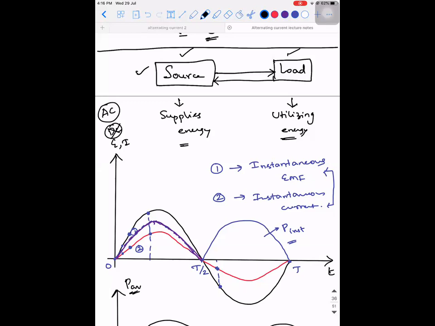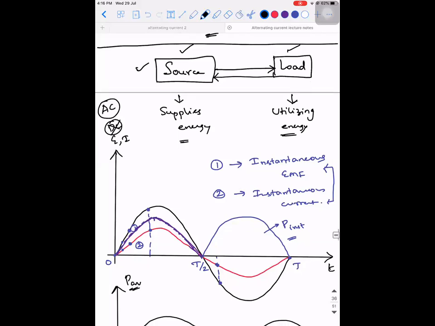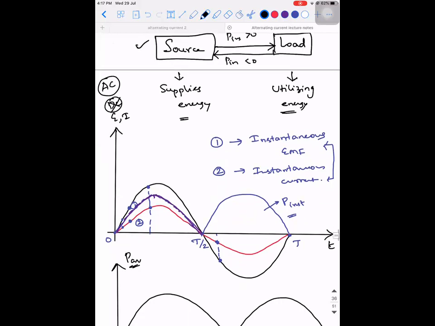So now let's analyze what this lagging and leading means. Now you'll understand why we are calling it lagging and leading, and also the power factor. So concentrate very clearly. Are you guys able to understand? When I say instantaneous power is greater than 0, the power is taken from the source to the load. Whereas when the instantaneous power is negative, then the power is taken back from the load to the source. Is this possible? Yes, it is possible.